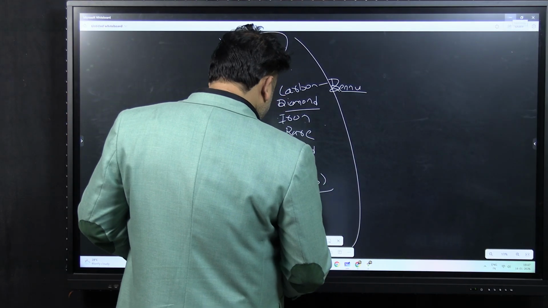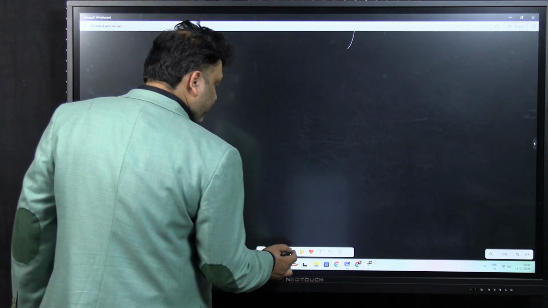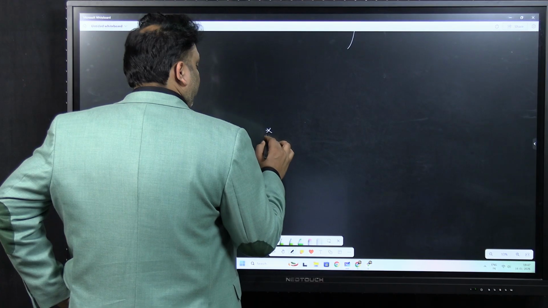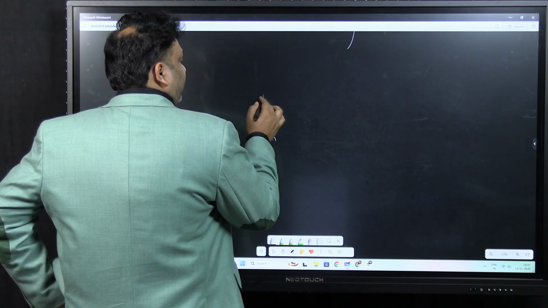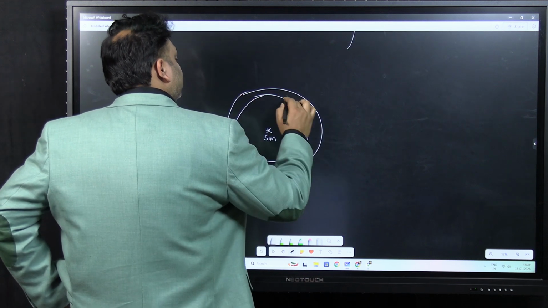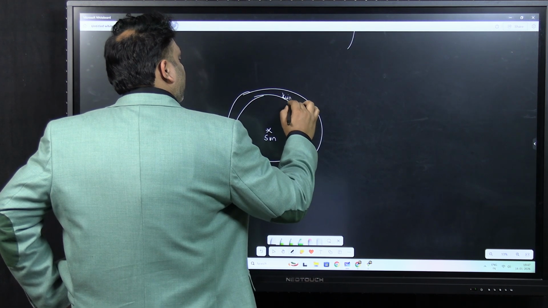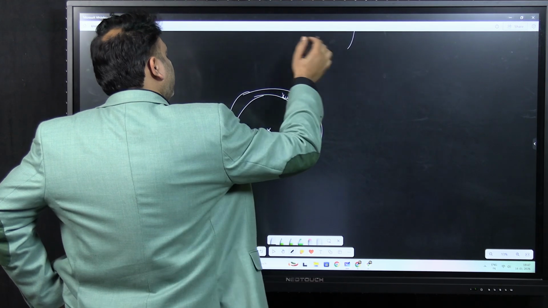So you have this solar system, with the sun in between. This is the entire solar system, and beyond this you have the Kuiper belt.